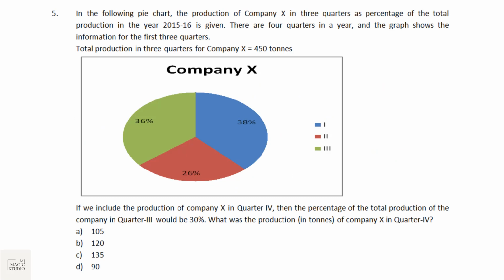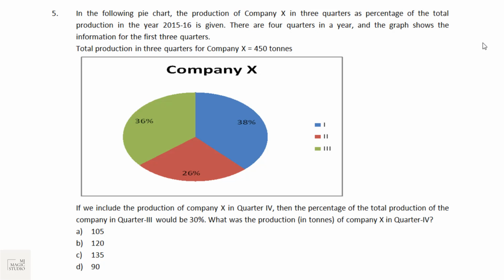The next 3 questions, in bucket number 5, 6 and 7, would be from data interpretation. Many a time they give you 3 different graphs in 3 questions, and sometimes you might find that 1 graph is given and 3 questions are asked, but the 3 questions would be from data interpretation and a few graphs would be there. One is there on your screen. Pause, try to do it and reply to me in the comment box.